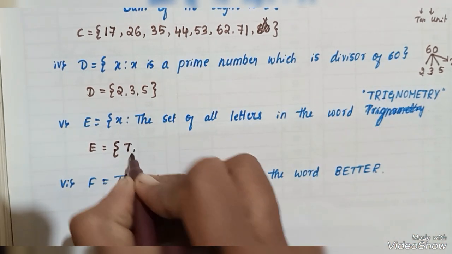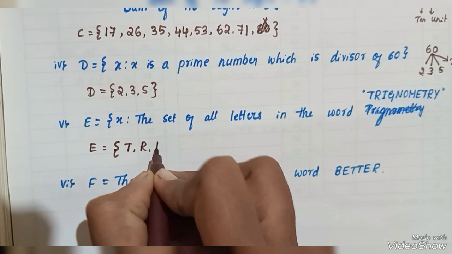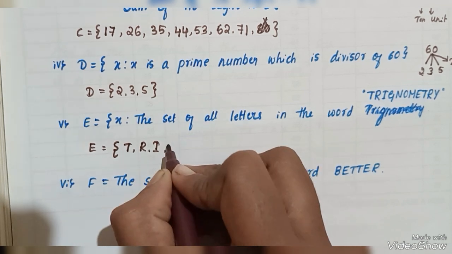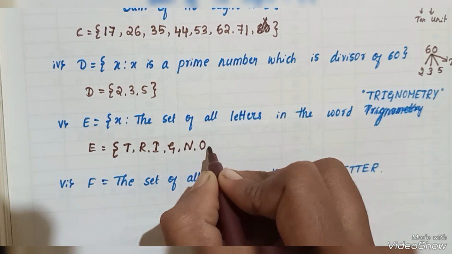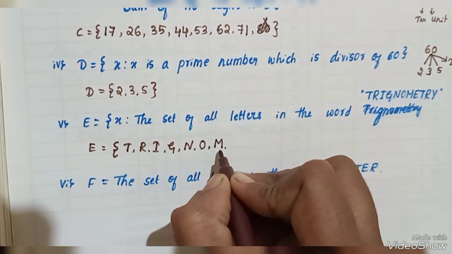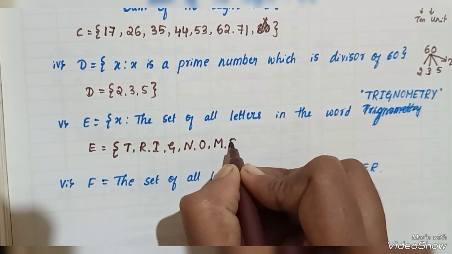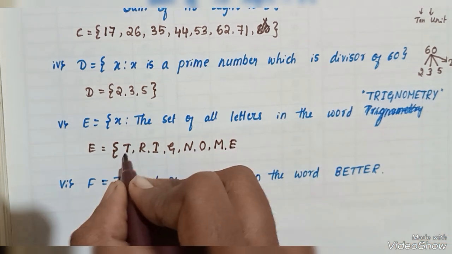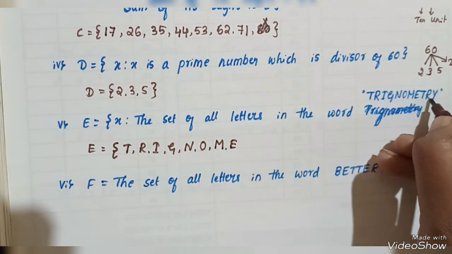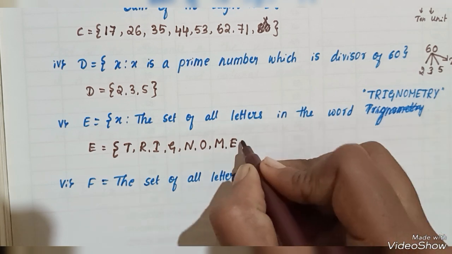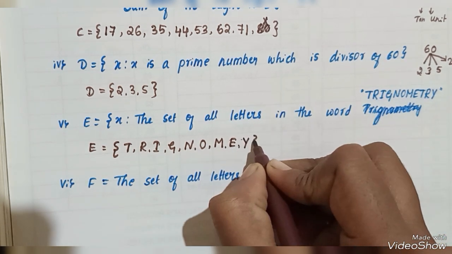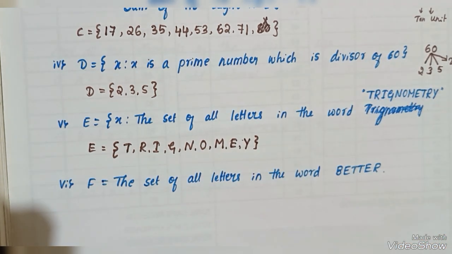First T, R, I, G, N, O, M, E. T is already written, so leave it. R is also already written. This is the roster form.